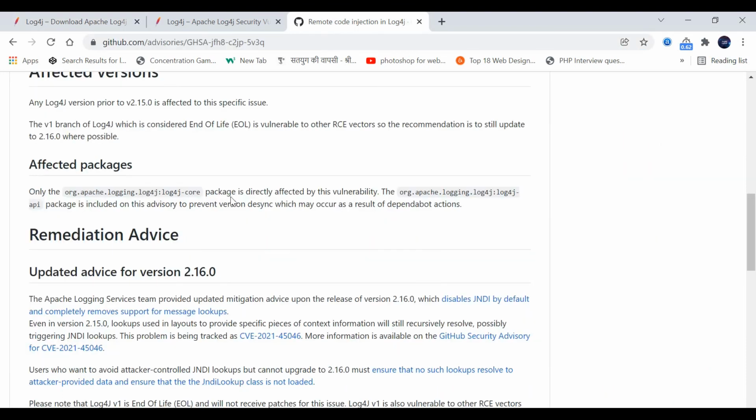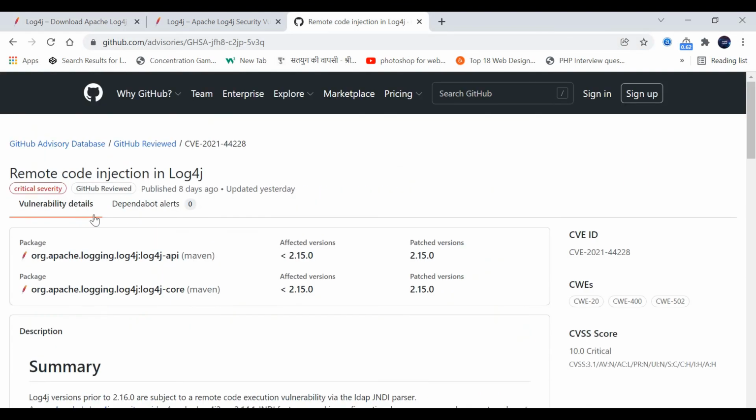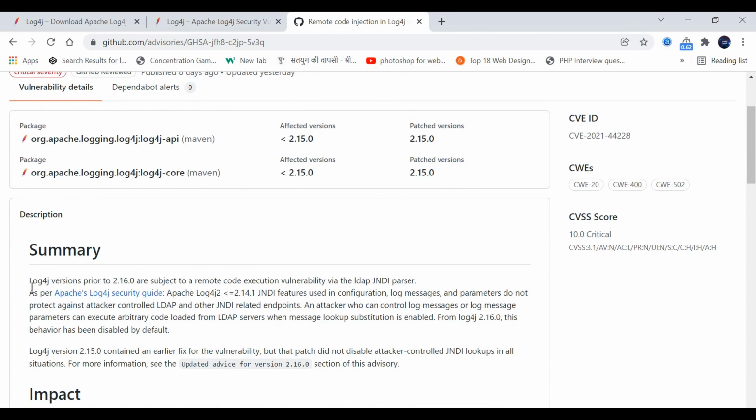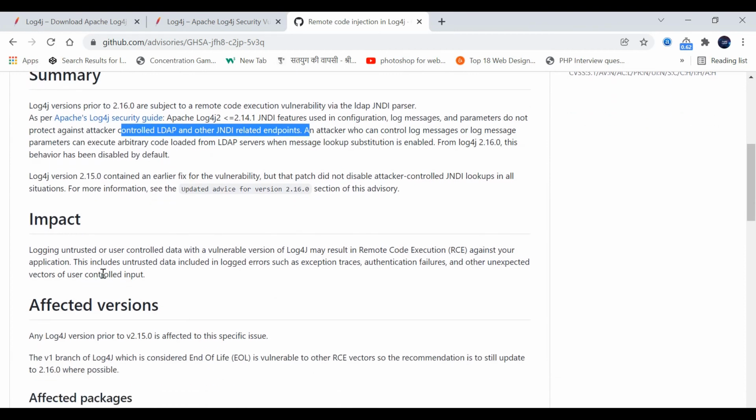And also I will go to the official Git website. They have also told the priority is to upgrade to version 2.16, and this is the feature: configuring log message parameters to protect against attacker-controlled LDAP or other JNDI related endpoints. See, all that is mentioned here.